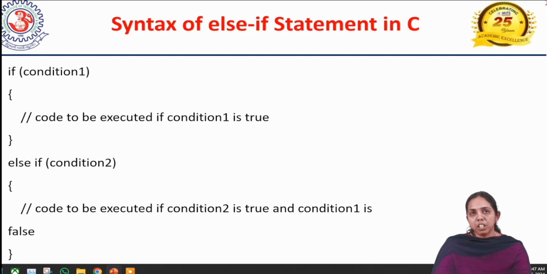If both of the above two conditions are false, then it will go and execute the statements in the else part. This is the syntax of if of a condition, else if of a condition, and we can write an else part also here.